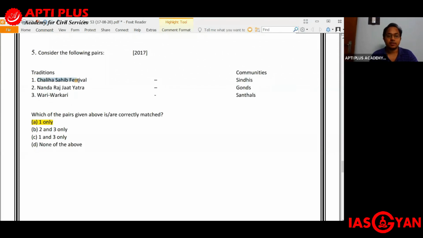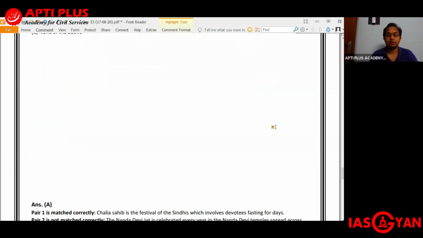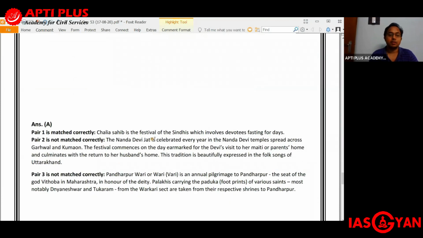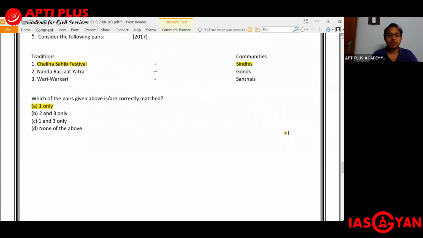That is the Chaliha Sahib festival. It is a traditional festival of the Sindhi community. So let us have a look. Pair number one is correctly matched. That is the Chaliha Sahib festival. It is the festival of the Sindhis, which involves devotees fasting for days. So devotees are supposed to fast for days, and Chaliha Sahib festival is a festival of the Sindhi community.